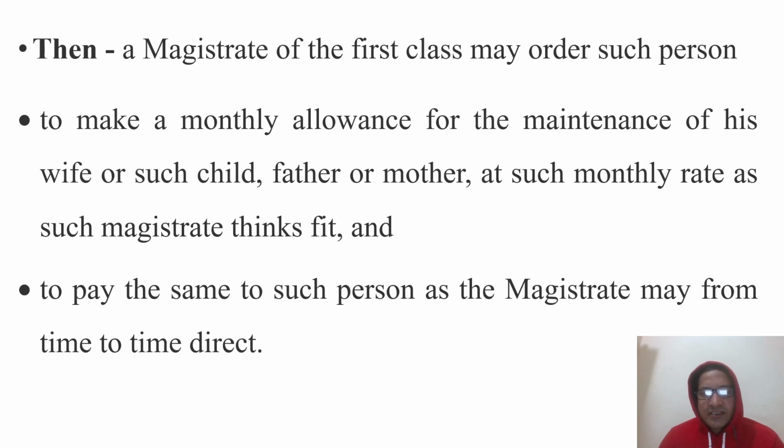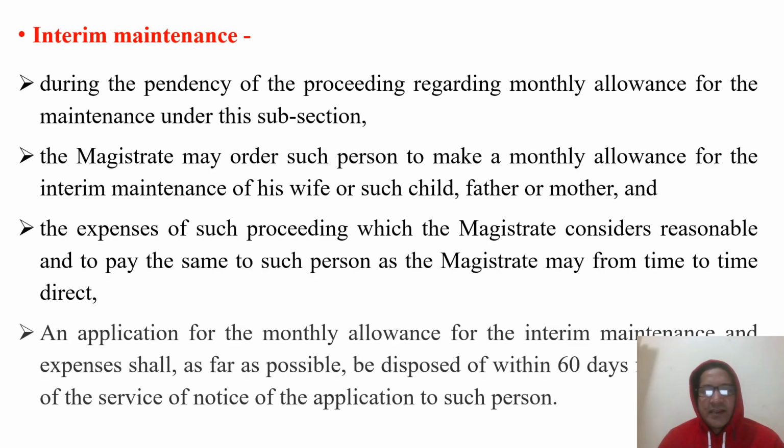That means the magistrate first class is the competent magistrate where the petitioner may move for the maintenance, and they can file a petition against the respondent, and the magistrate may order if the three provisions are proved for the maintenance. Then this is the interim maintenance. During the pendency of the petition, the magistrate may order the respondent to pay interim maintenance.